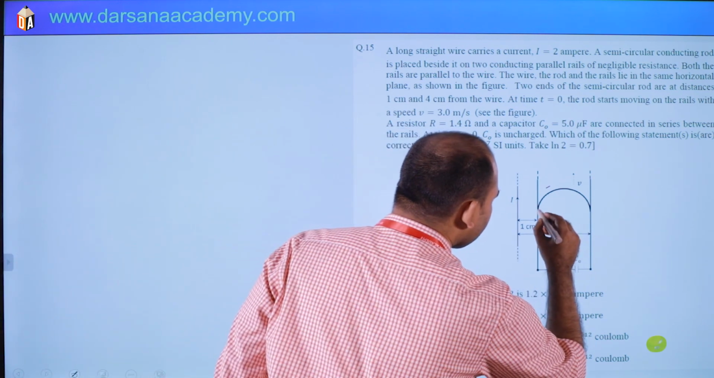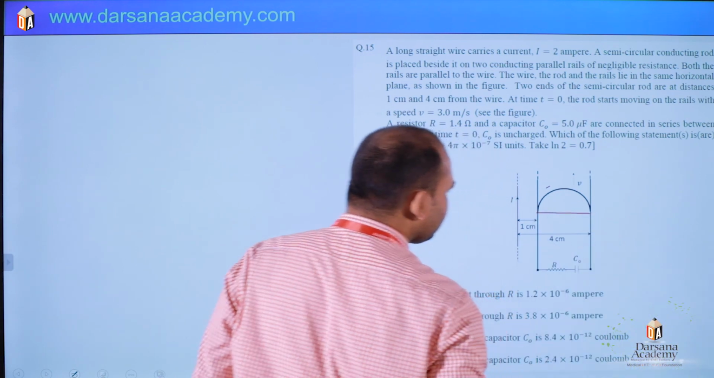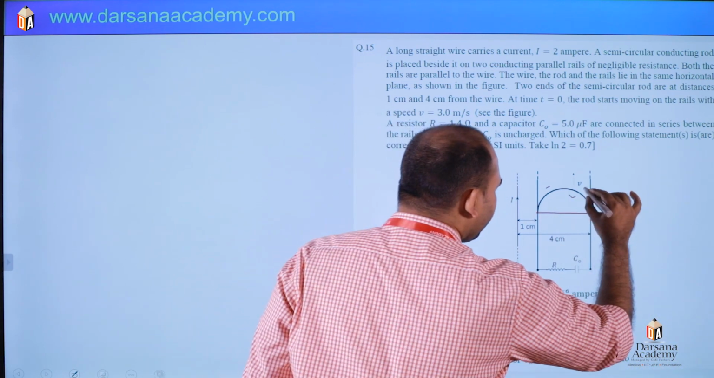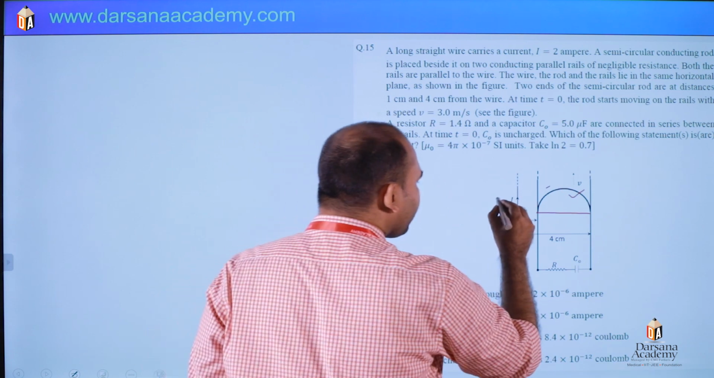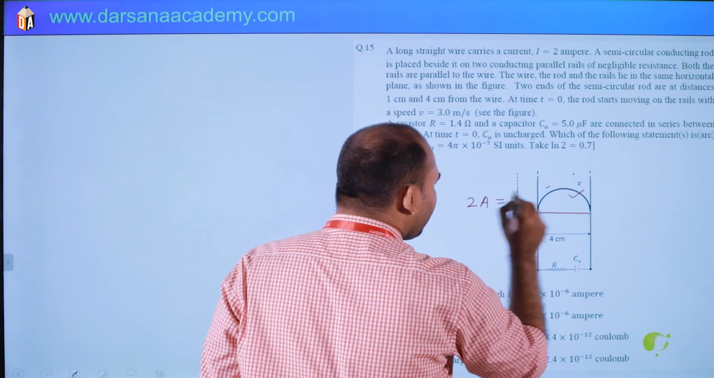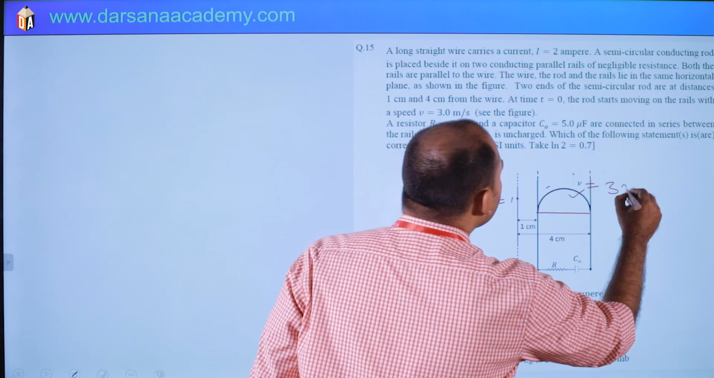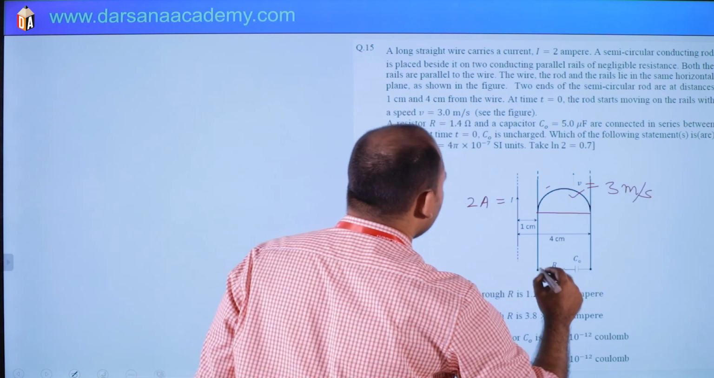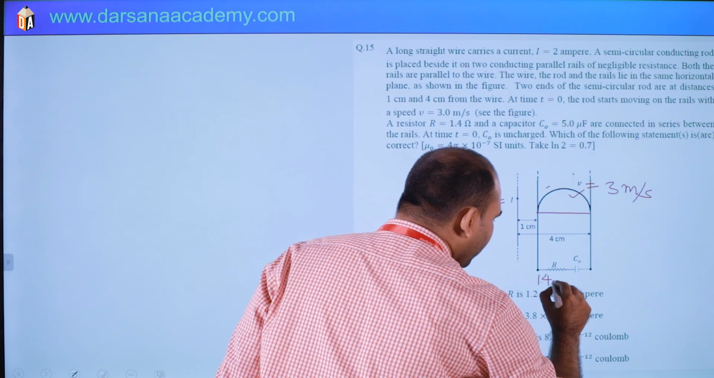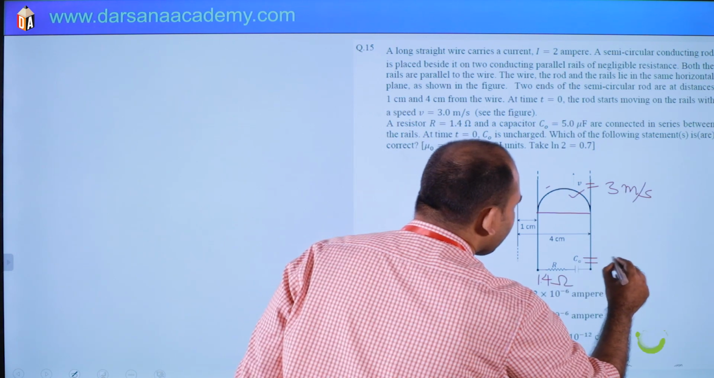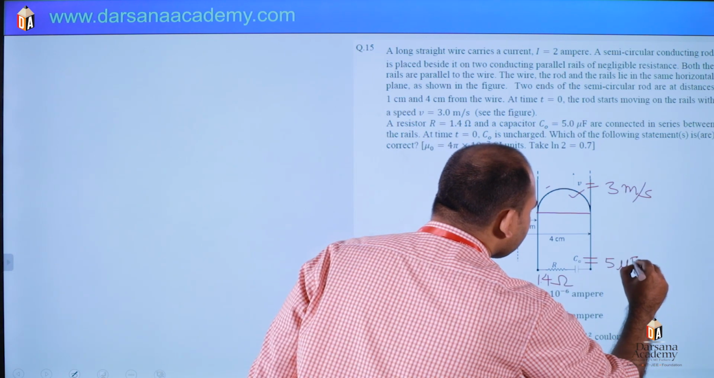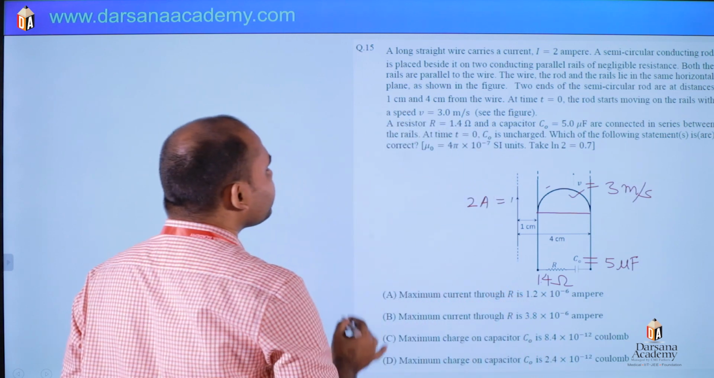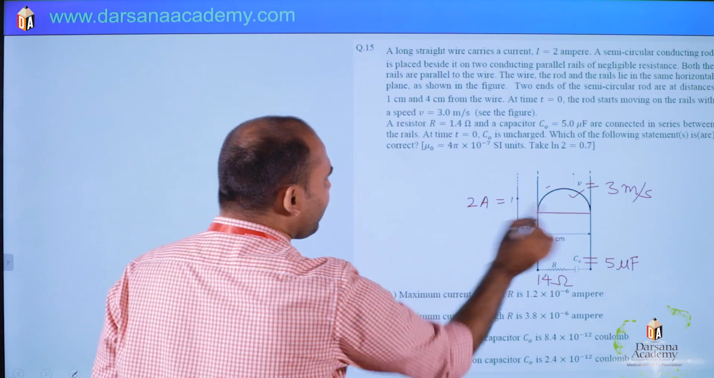So I am replacing this by a straight wire. Okay, this one is replaced by this straight wire. I is given 2 ampere. V is given 3 meter per second. Then R is given 1.4 ohm, and C naught is given 5 microfarad. Any other data? This is 1 centimeter, 4 centimeter.